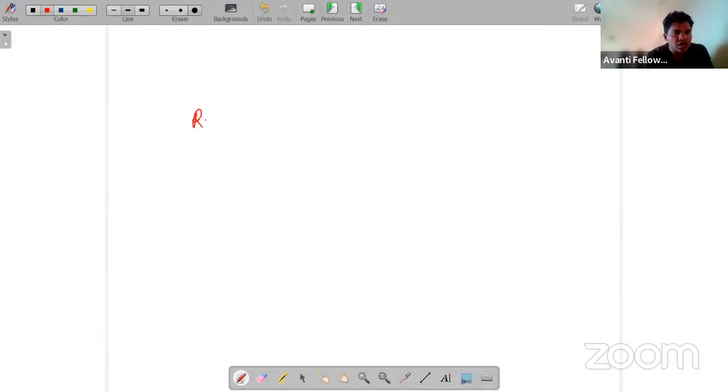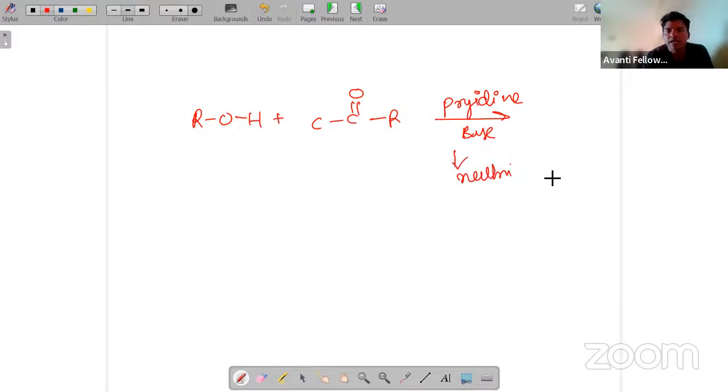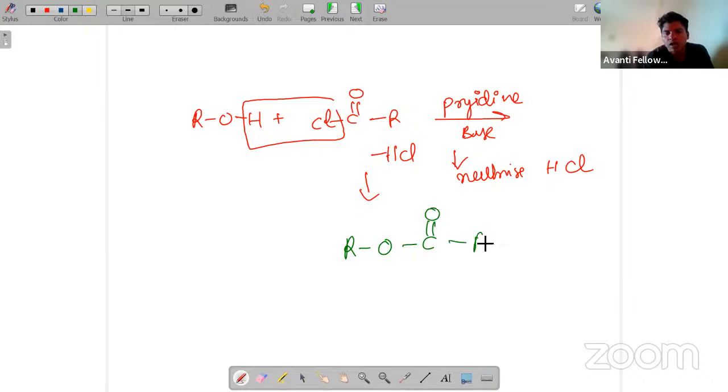Let's suppose ROH plus RCOCl, and if I'm using pyridine, which is a strong base, it will help to neutralize HCl, because here you are having Cl, and this both will go as HCl and the end product will become ROC double bond O R plus HCl. So pyridine will help in the progressive reaction and to neutralize HCl.